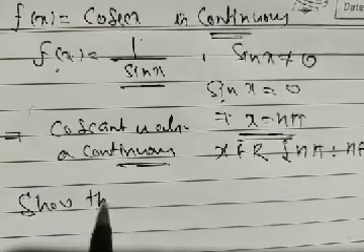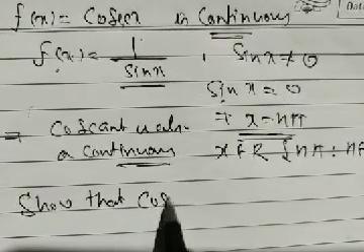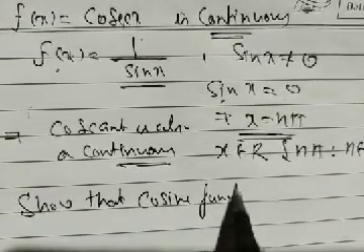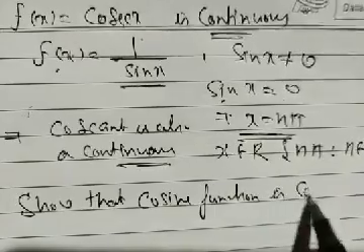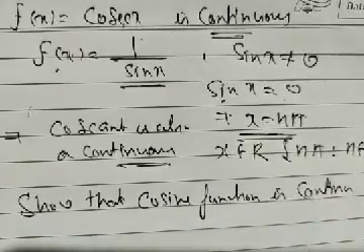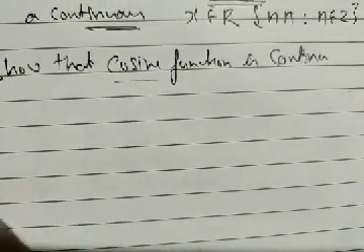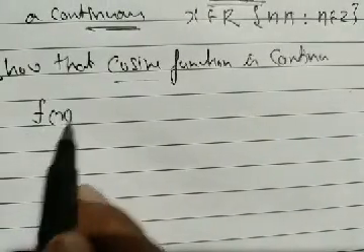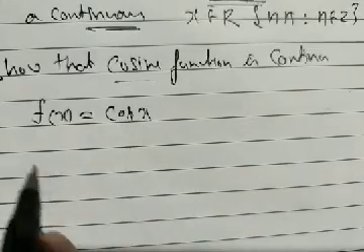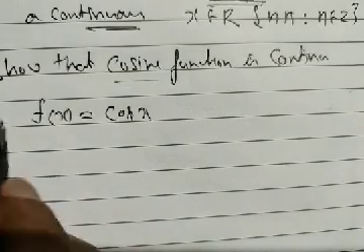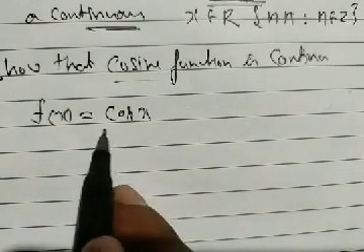Now we can show that the cosine function is continuous. Similarly, take f(x) = cos x. As we did in the sine function proof, similarly we can prove it for the cosine function.